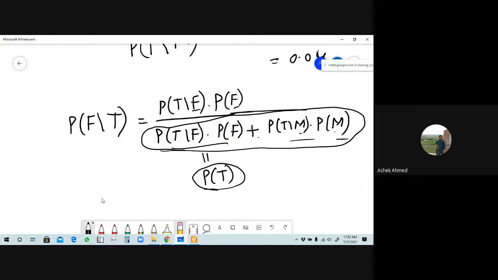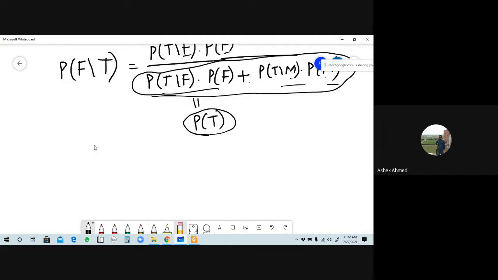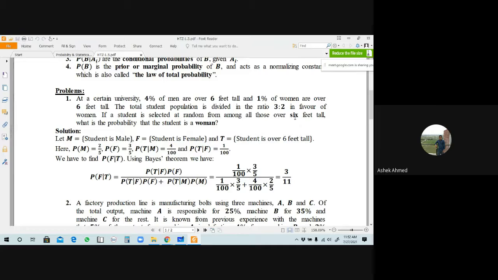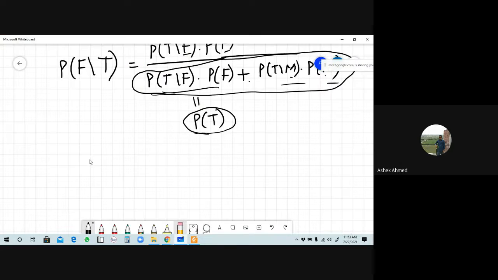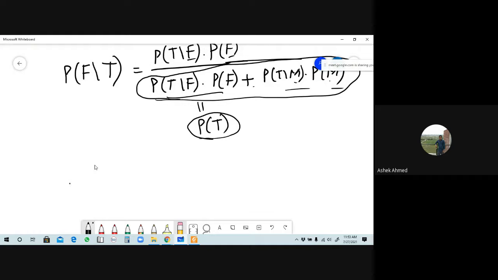Now tell me, if the question says you select a student over 6 feet tall, find the probability that the student is a male student. How can we find out? That will be the probability that, among those over 6 feet tall, we select a student who is male. So that will be probability of m given t, is it right?